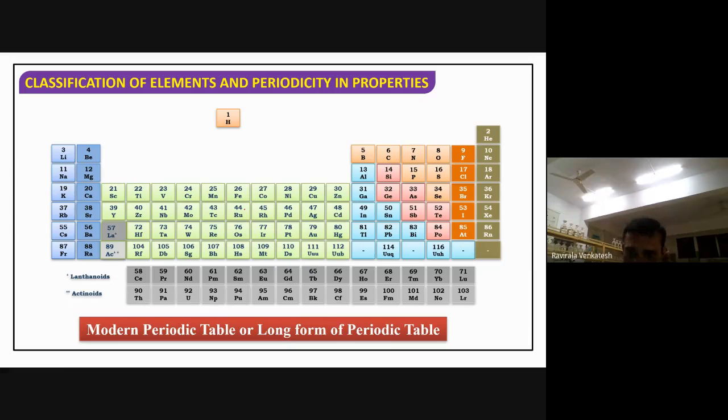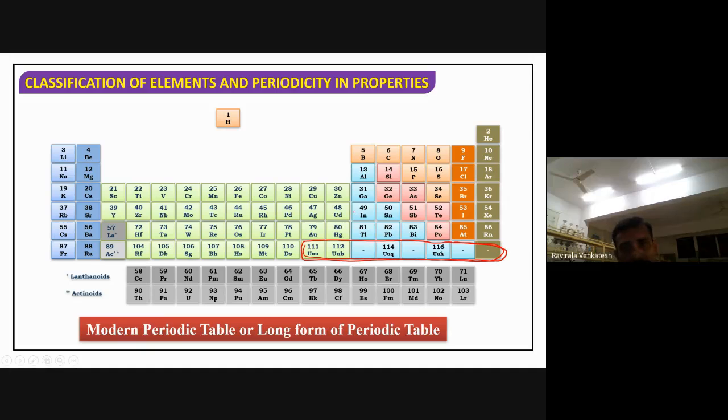Next, how it looks. This is the actual modern periodic table. I have taken the old one, but actually we have up to 118 elements. The nomenclatures are there, but we'll change that. Actually, this PPT is old, so 111, 112 names are there, but I will show that in the next slides. This is the modern periodic table, also called the long form periodic table.